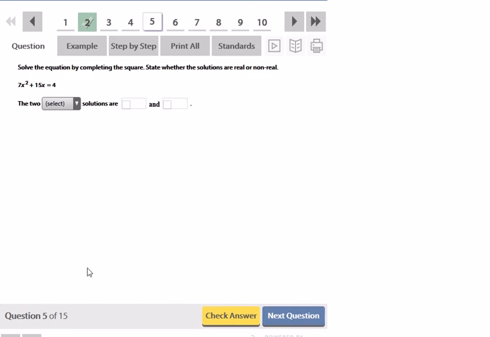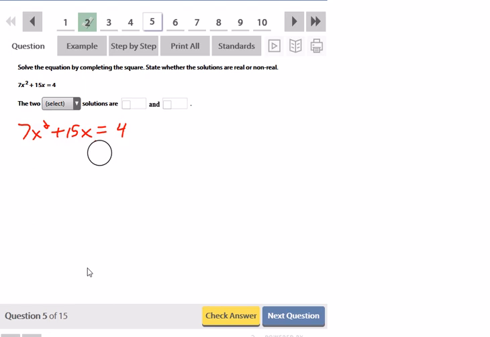Okay, here they want me to complete the square again. Now here I already have the constant on the other side, so all I got to worry about now is completing the square, but the problem is that 7 is not a perfect square. So there's two options. Most books would tell you to divide everything by 7, because if you do that, then 7 divided by 7 is 1, and you'll have a perfect square out in front. But now that's going to cause fractions, because now you'd have a 15 over 7x and a 4 over 7, which you might not want to deal with.